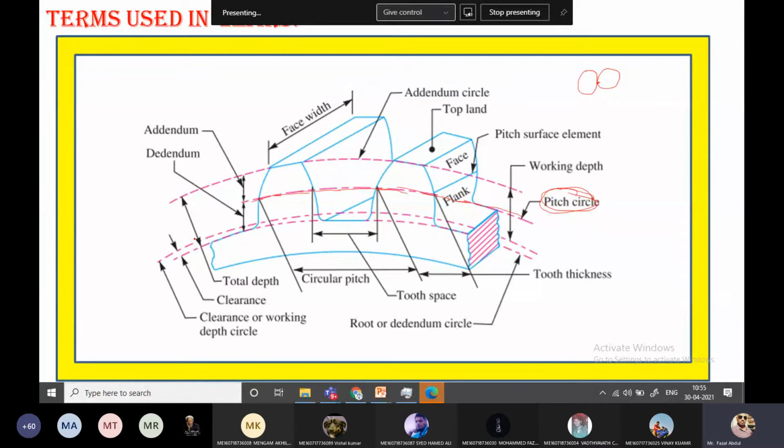Okay, and the next one is the pitch surface. The pitch surface is nothing but, if we project the line, it forms a surface. The surfaces in contact are referred to as pitch surfaces. And pressure angle.